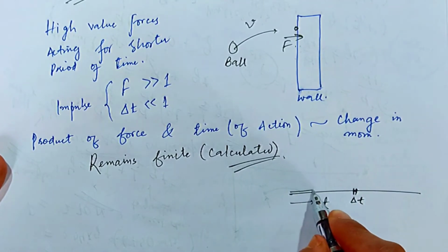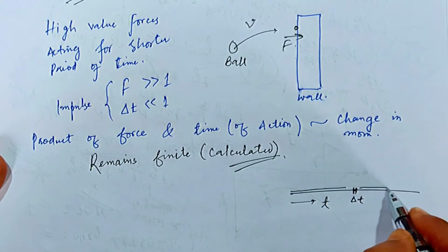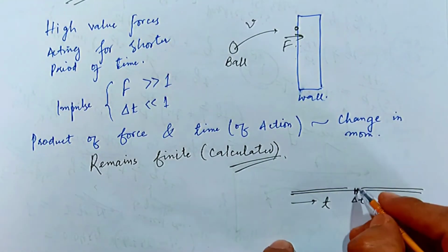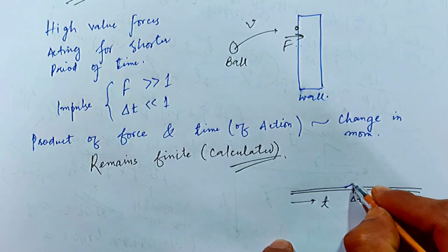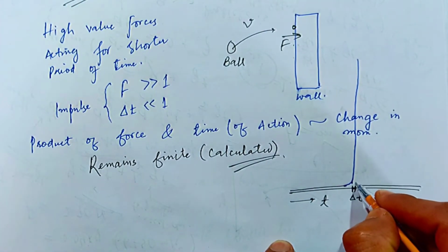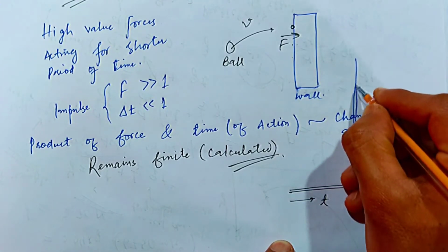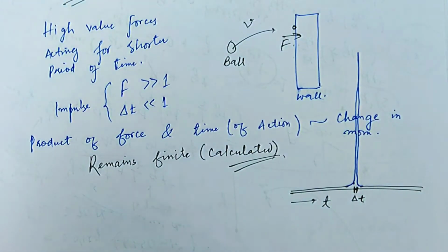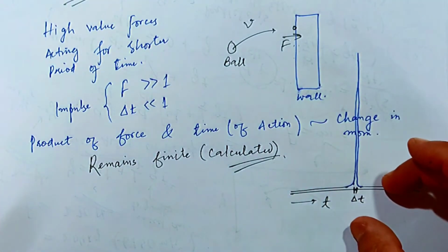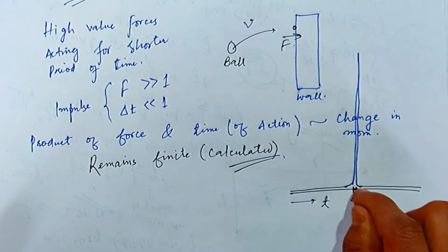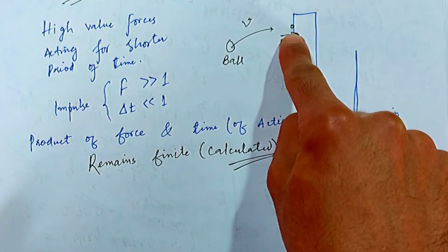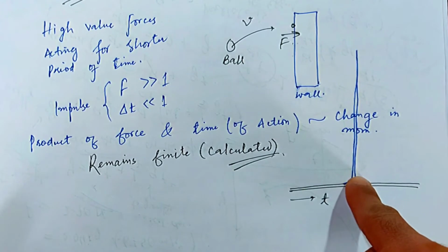At first the force is 0, but when it reaches this point, the force takes its peak value. So there is a peak seen in the graph. At this instant there is a huge amount of force applied onto this wall, and this is called the impulse.